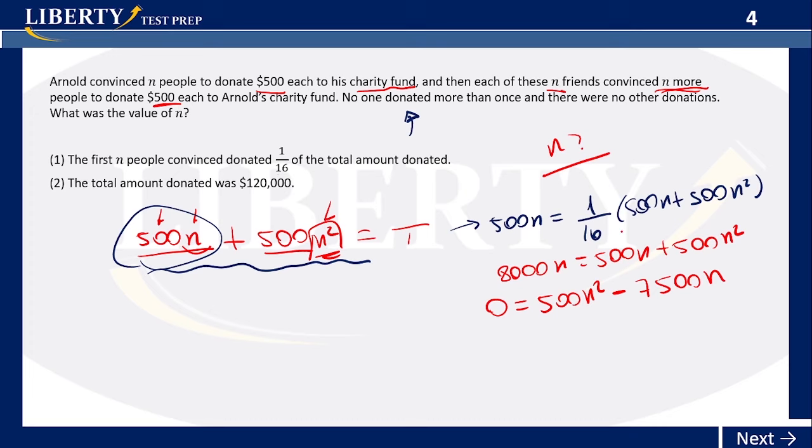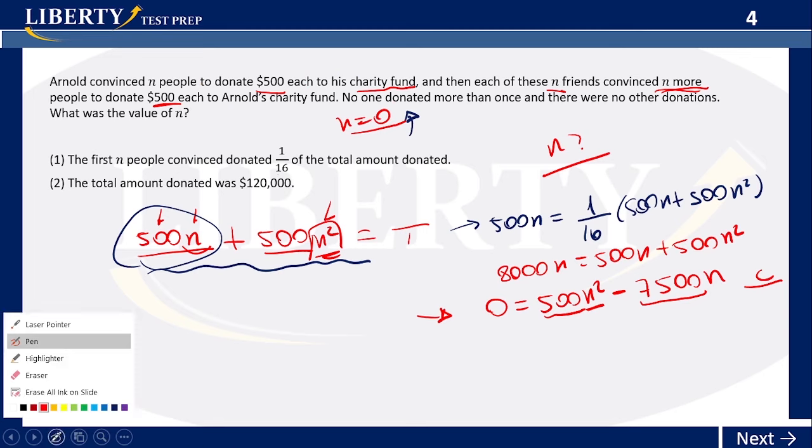You would be asking, what's the value of c? C in this case is 0, right? So you have n squared, with 500 being a and 7,500 being b, plus 0, and c would be 0. We already know that if c is 0, one of the solutions will be 0 also. So by this time we already know we're going to get only one answer besides 0. You cannot have 0 number of people. N cannot be 0, just because of the way the story is stated.